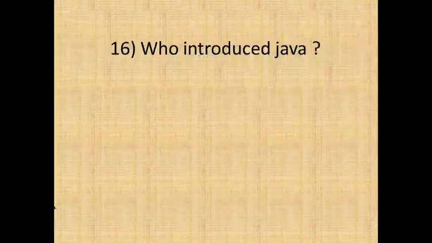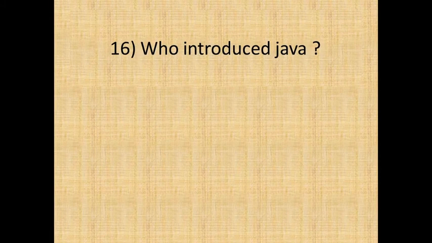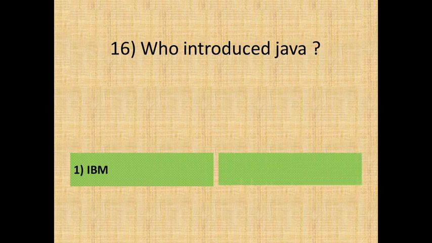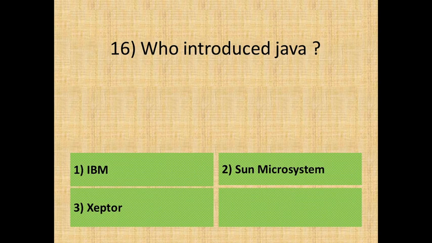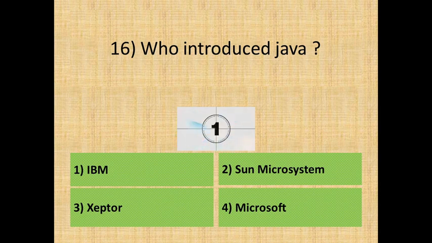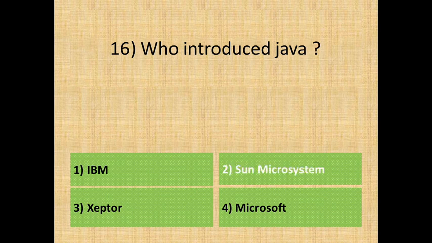Question 16, who introduced Java? Here are your options. Is it option 1, IBM? Option 2, Sun Microsystems? Option 3, Zepter? Or, option 4, Microsoft? Answer is, option 2, Sun Microsystems.